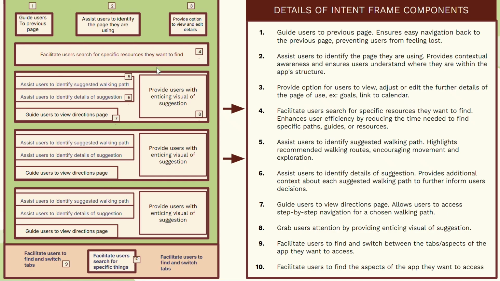This is the intent frame for the walking route page. At the top you can see is where the search bar will be, and then they'll have some information on the walking path and details for it, as well as an image to entice them to choose that path, and also for them to just identify it. Not only that, they will also be provided with a link for further directions and details.